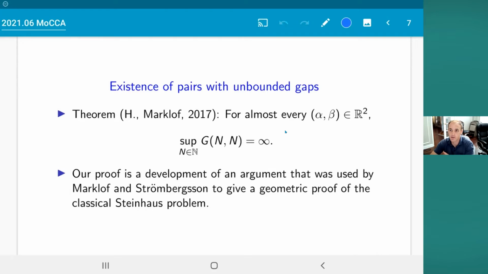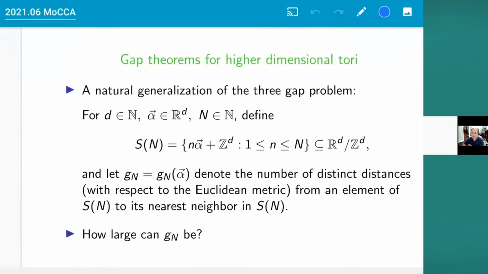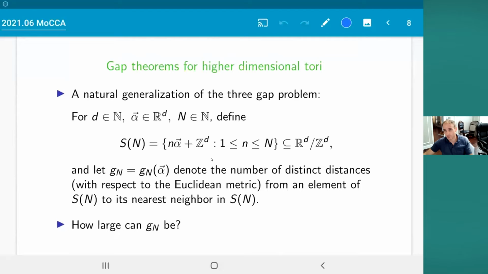So you look at the points n alpha modulo the integer lattice, and you look at the gaps. I'll also mention it's important here that we're considering this with respect to the Euclidean metric. I'll say a few things about the sup norm metric as well, but in my definition here, I mean distance to the nearest neighbor with respect to the Euclidean metric.